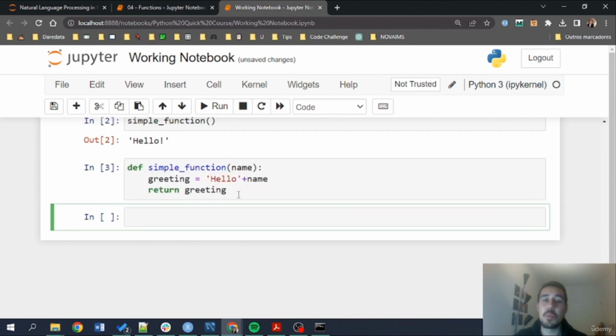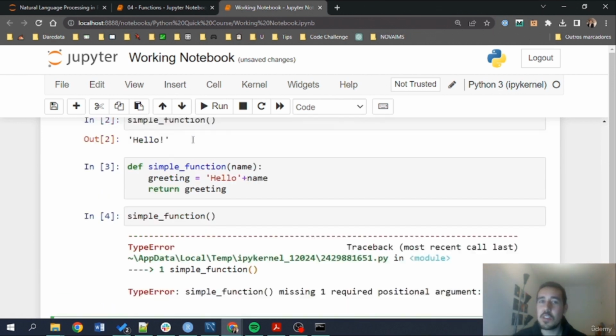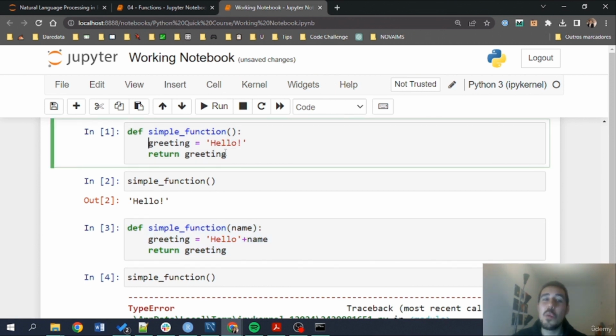I'm going to try to call the simple function again, this one. And you'll see we'll have an error because now simple function is missing one argument. Of course, we've defined the simple function, and when I've written this def simple function again, I basically substituted what was being executed with this new simple function.